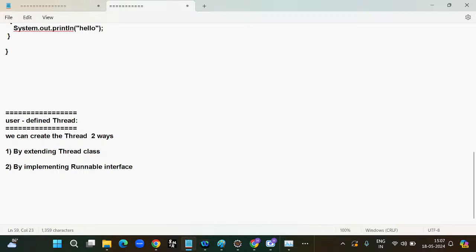We can create the user defined thread in two ways. One is by extending the thread class. Second one is by implementing the runnable interface. We'll observe one by one, then we'll get the clarity.